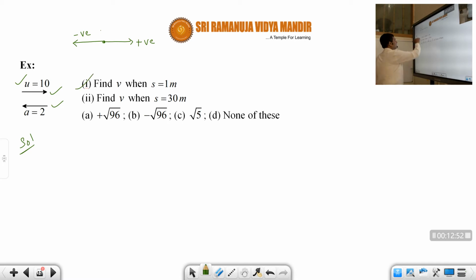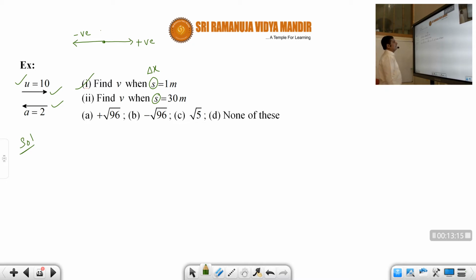Now the first part is: find velocity when the displacement, this S is called delta x, delta x is displacement is 1 meter. And find velocity when the displacement is 30 meters. Here the options are given as plus root 96, minus root 96, plus root 5, none of these. Now we have to find out which option is the correct answer.